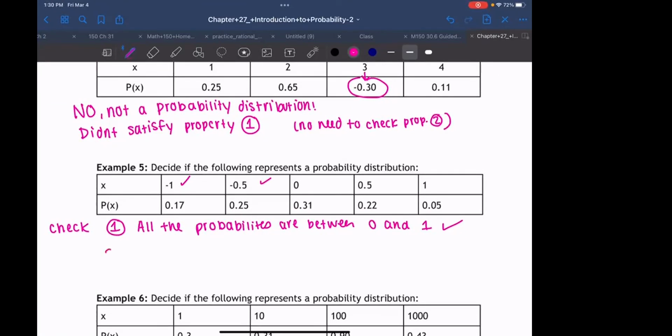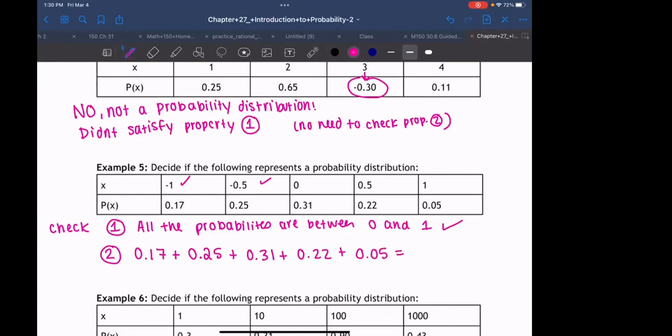Let's check property 2. How do we go about checking that? Add all the bottom probabilities up. Yes, you add all the bottom ones: 0.17 plus 0.25 plus 0.31 plus 0.22 plus 0.05.